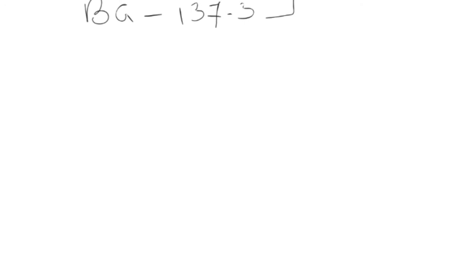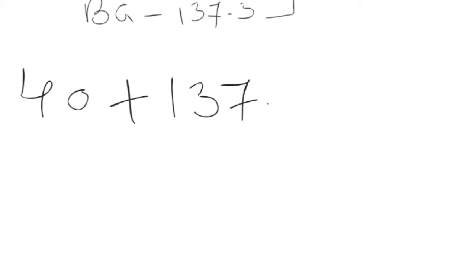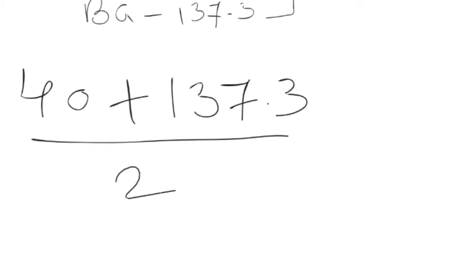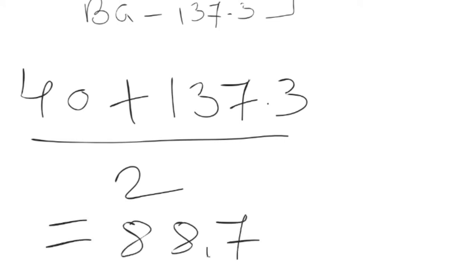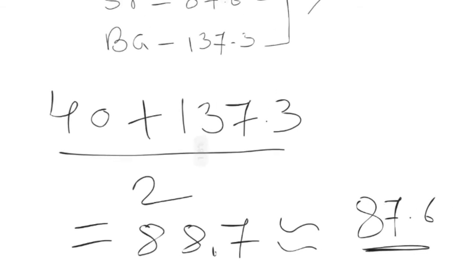40 is the calcium atomic mass, so you write 40 plus 137.3, take an average upon 2, so you will be getting 88.7. This is approximately equal to 87.6. So this triad also followed his law.